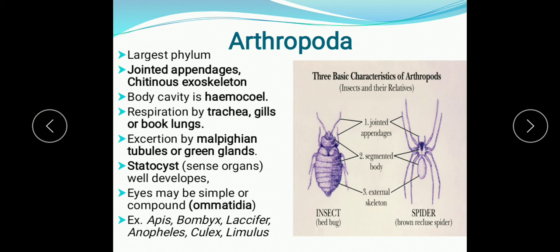Apis means honeybee, Bombyx is the silkworm, and Anopheles and Culex are the mosquitoes, which are vectors. Then cockroach, locust, and many more, and Limulus, the living fossil, are all examples of Arthropoda. As I said, this is the largest phylum, comprising about 85% of the animal kingdom.